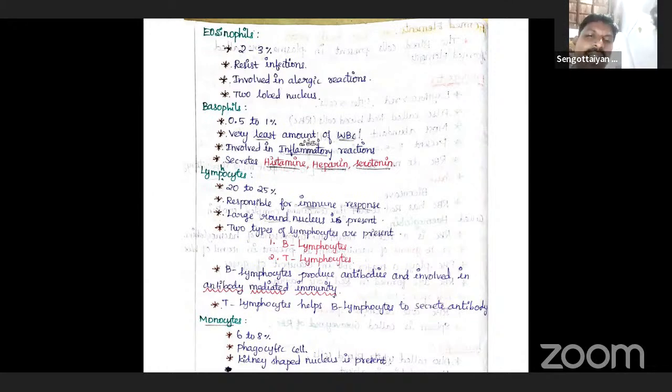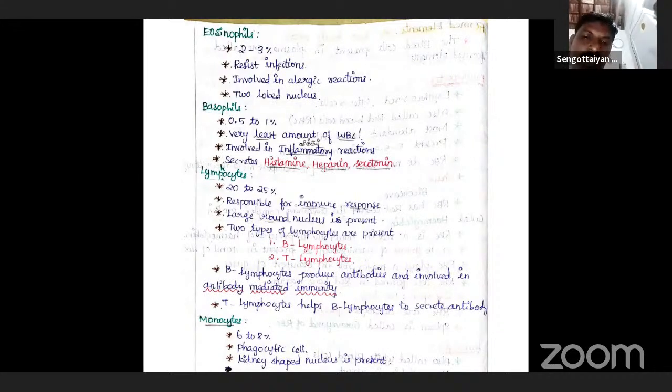Monocytes are the largest among all types of leukocytes, with a rounded nucleus. So that question may also be asked in NEET. Monocytes are the largest blood cells amongst all types of leukocytes, with a rounded nucleus.